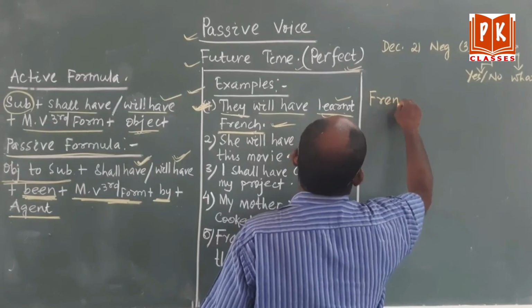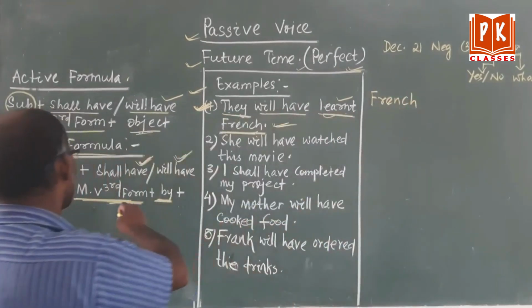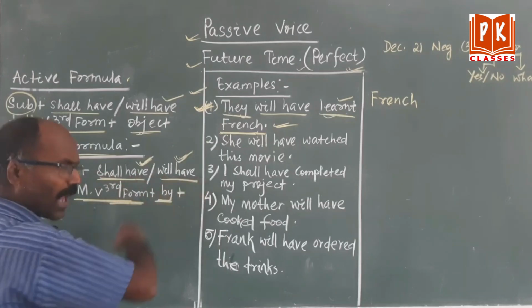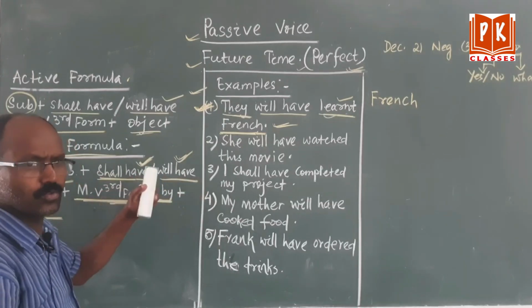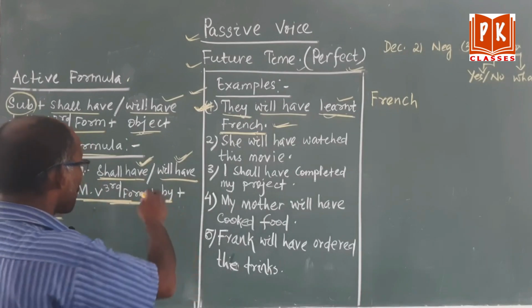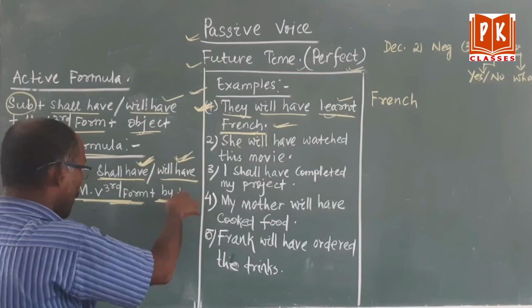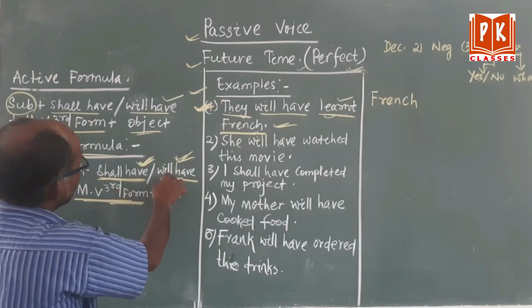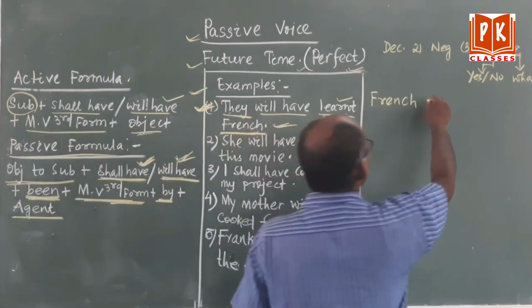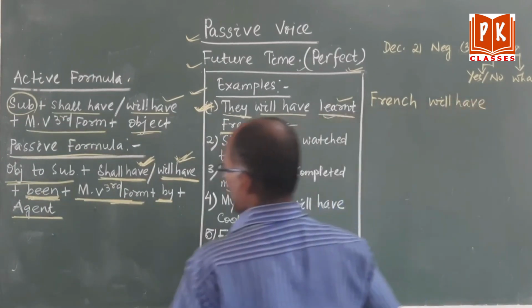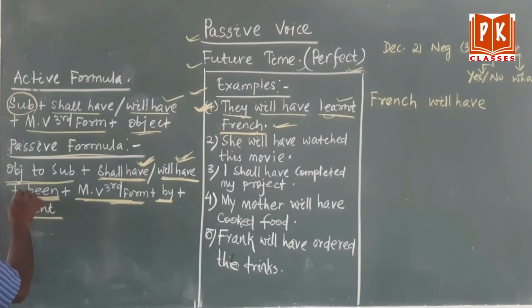After French, what is the formula telling? The formula is telling that you have to use shall have or will have. You can choose anyone here. But please remember, where we have to use shall and where we have to use will, I will tell you later on. First, suppose you take will have. French will have. After will have, what extra is used in the passive formula?